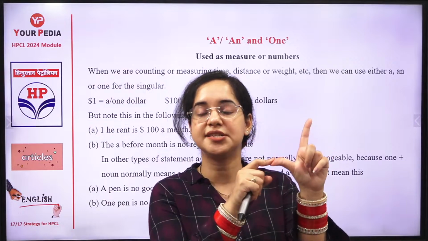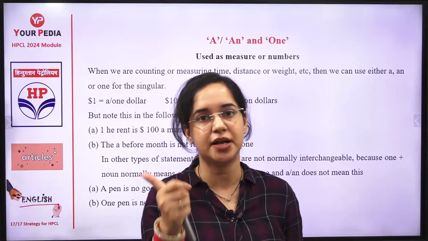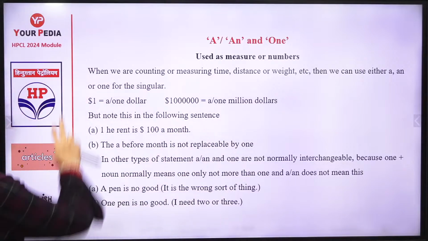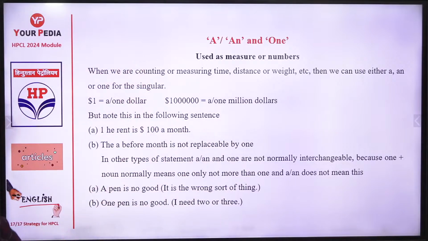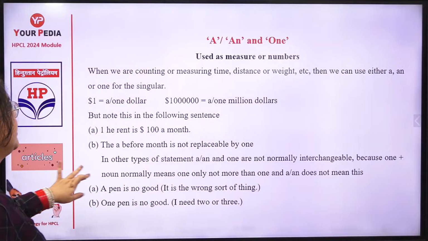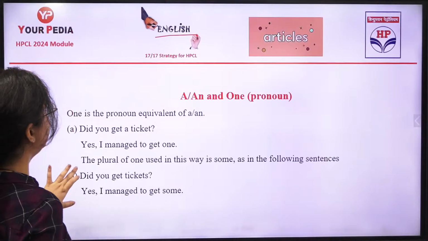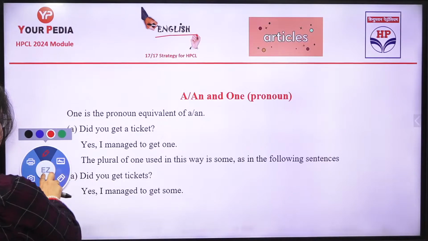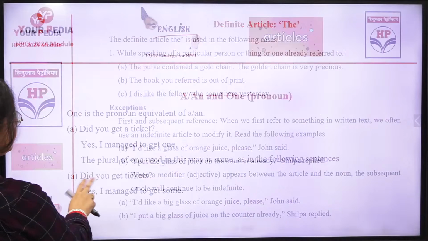A for the consonant sound and an for the vowel sound, and something that is uncommon. Till here, any doubt? Now we are going to see where a, an, and one are used. See, when it comes to one, I'm going to tell you one important rule over here. You just have to check it out.